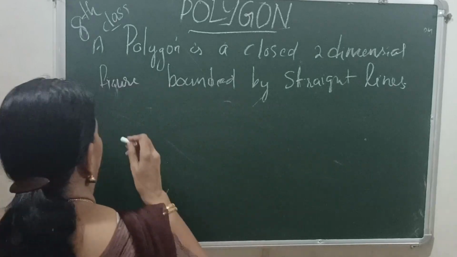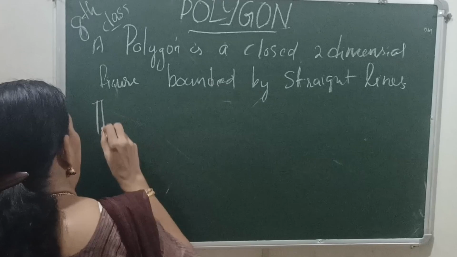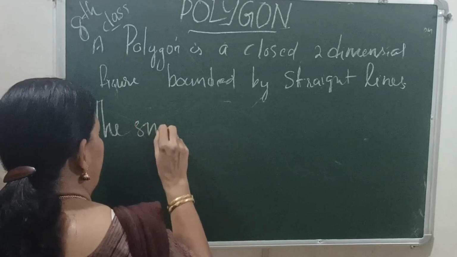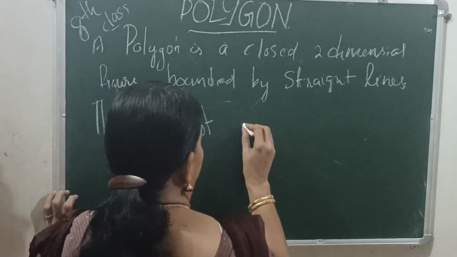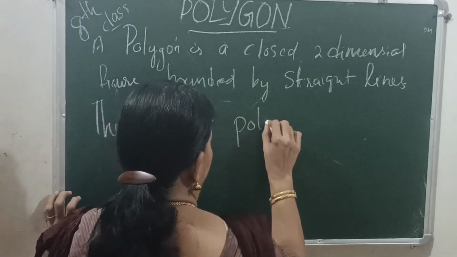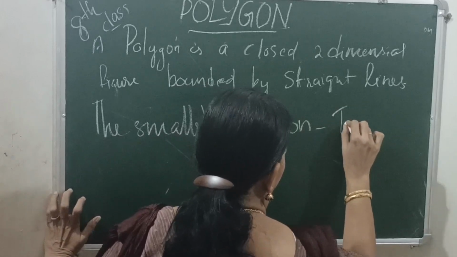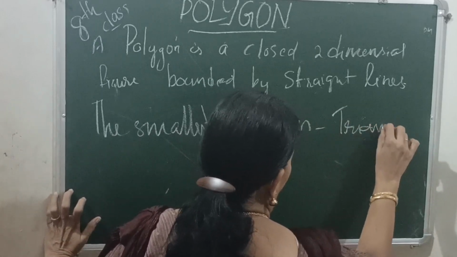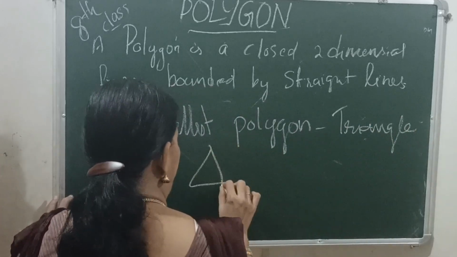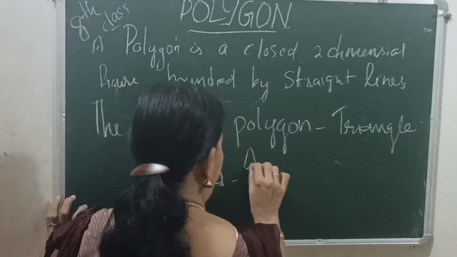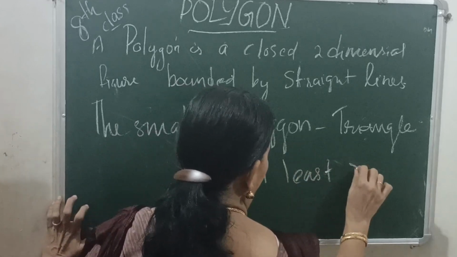Here we have the smallest polygon, the triangle. It is a closed figure with 3 sides.